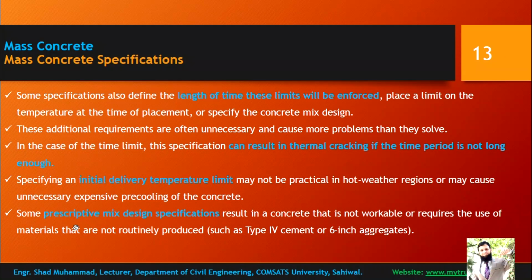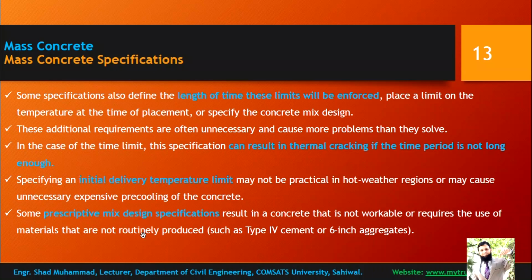Some prescriptive mix design specifications result in concrete that is not workable or requires the use of materials that are not routinely produced, such as type 4 cement or 6-inch aggregate. So there are some prescriptive mix designs from the consultancies that you should use this specific cementitious material, or you should use some specific size of aggregate which are commonly not available at the places of mass concreting.